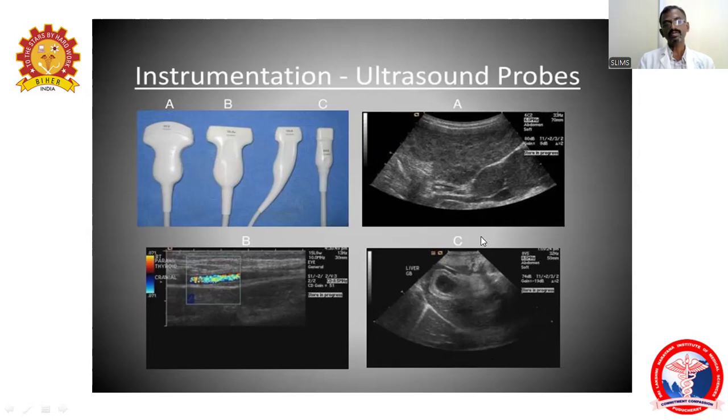The sectoral probe is for the abdominal organs, and the sectoral probe will be 3 to 5 megahertz. It is able to visualize the deeper structures. The cardiac probe will be used in echocardiography, as well as for transcranial sonography. And another one is the transvaginal probe. Transvaginal is nothing but intracavitary or intrarectal probes.